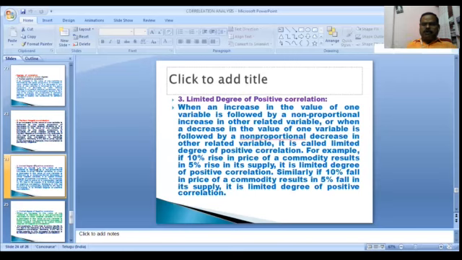So we conclude that correlation refers to the relationship between two or more variables, and it is very useful. Next we will discuss correlation analysis: Karl Pearson correlation coefficient and rank correlation.